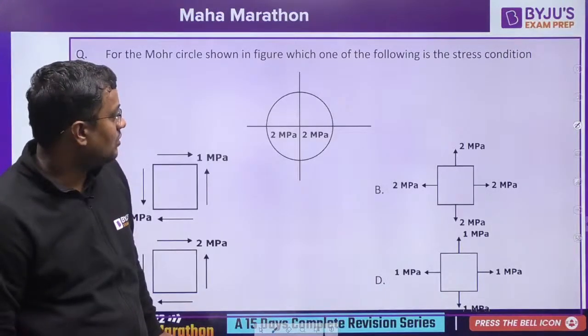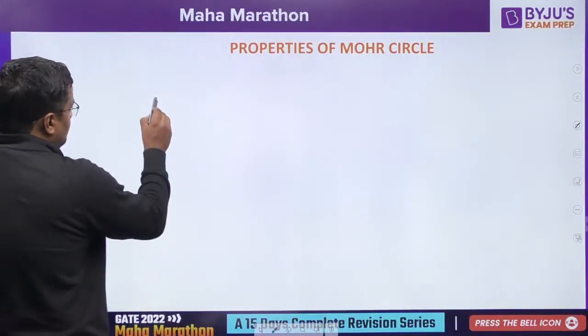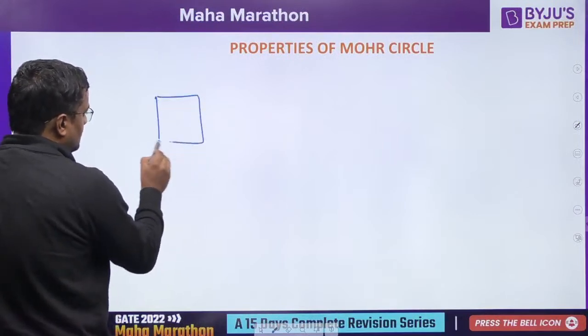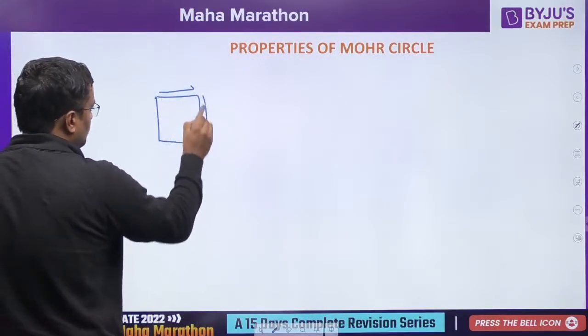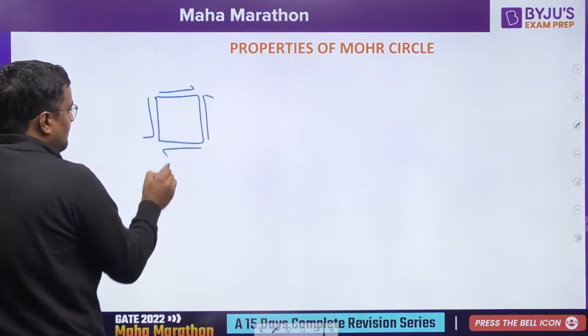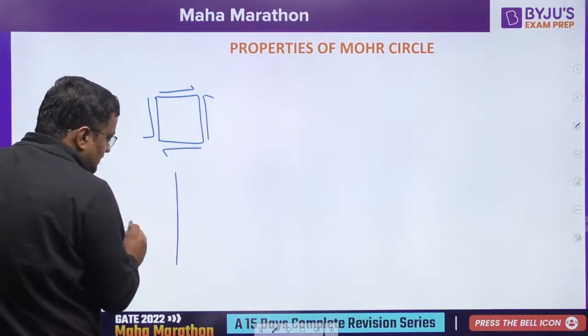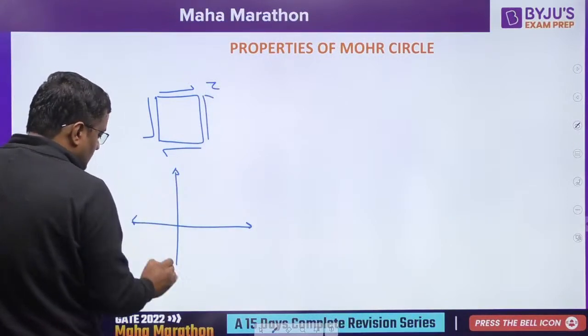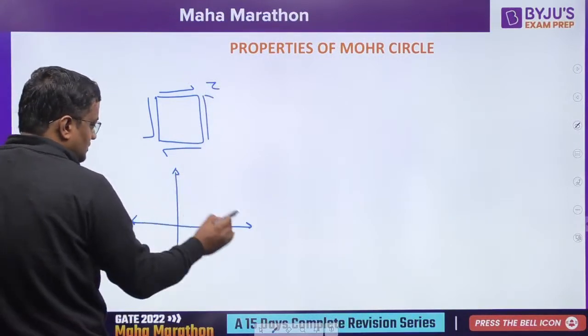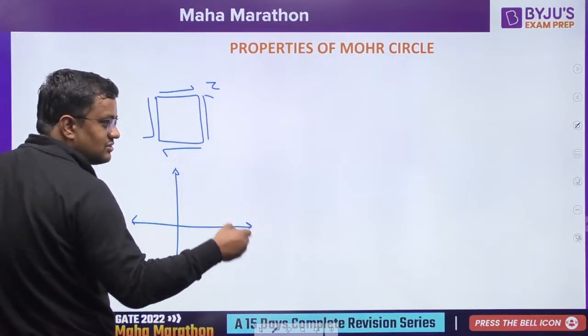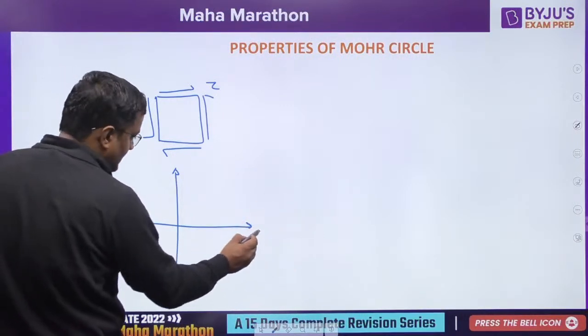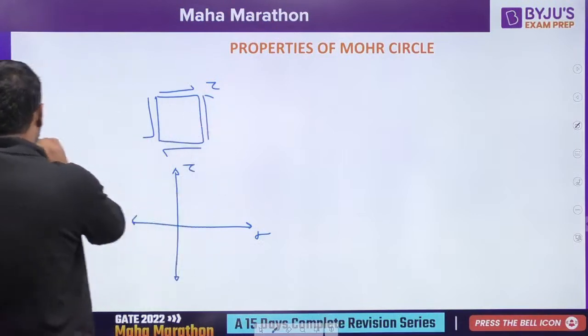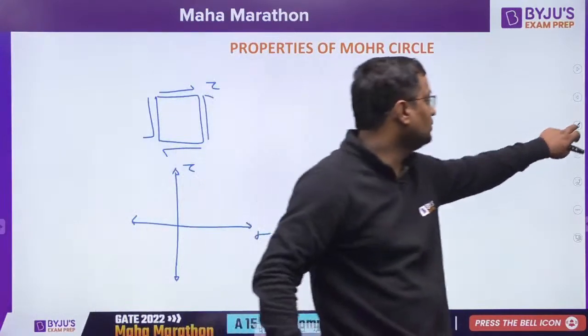Okay, now guys, suppose there is a body having pure shear. Everybody knows, sir, for pure shear, if this is tau, this is tau. Sir, my question is not like this. I can ask you principal stress, I will ask you center, I will ask you radius, that I will tell you. I will ask something different, a new question to you.